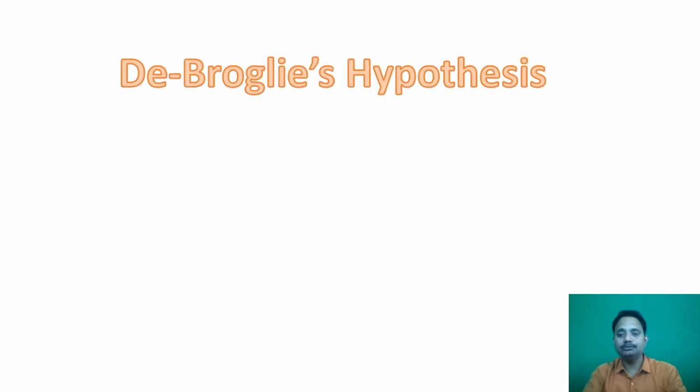Today we are discussing the concept of quantum mechanics. In quantum mechanics, the basic terminology is de Broglie's hypothesis. Louis de Broglie's hypothesis of matter waves in 1924 laid the foundation on which Schrödinger, Heisenberg, and other scientists developed quantum mechanics.